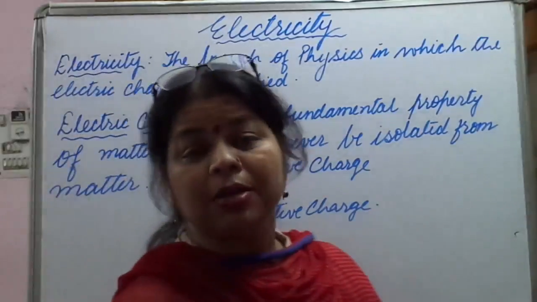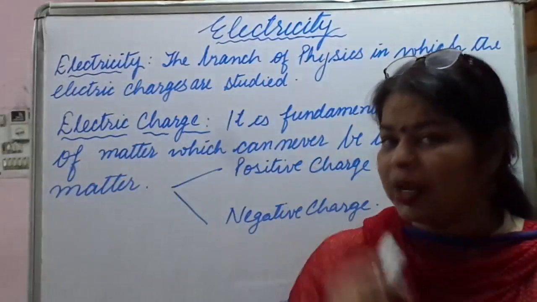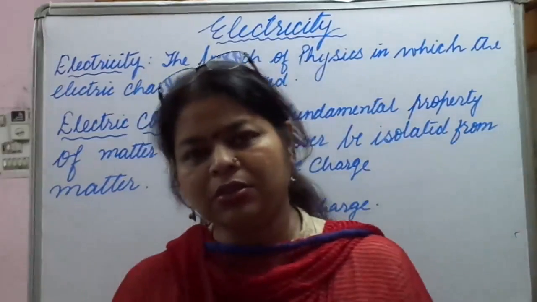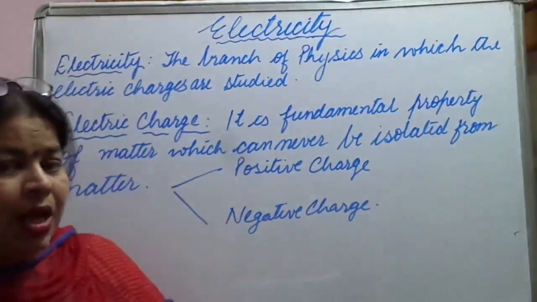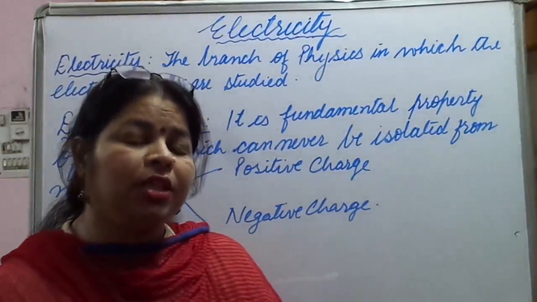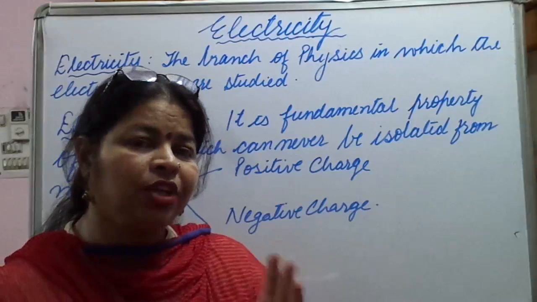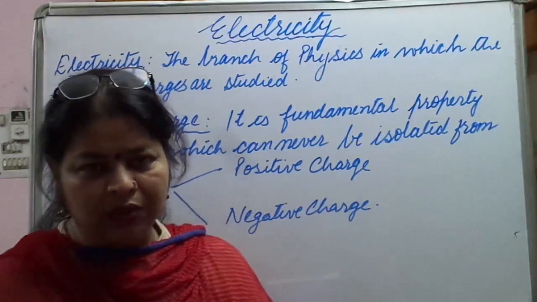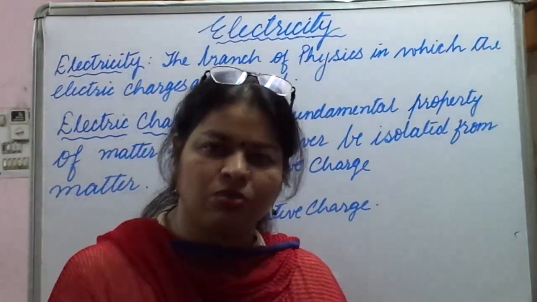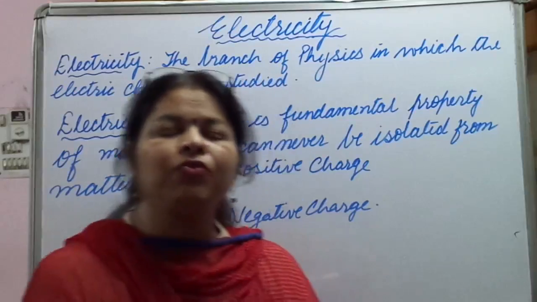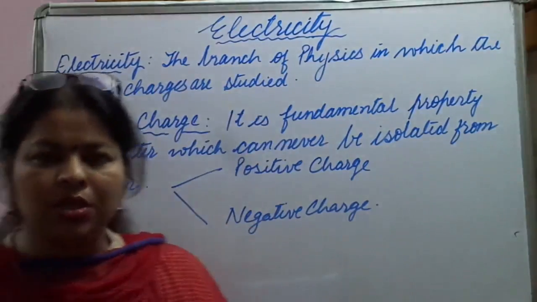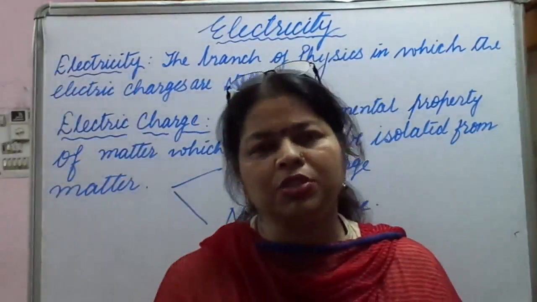Matter, what is matter made up of? It is made up of tiny particles called atoms, as you have learned in previous class 9. There was a complete chapter on this, and you also learned that atoms are made up of 3 types of particles. We call them electrons, protons and neutrons. So when we talk about charges, we are basically talking about the electrons, the negative charge and the positive charge.